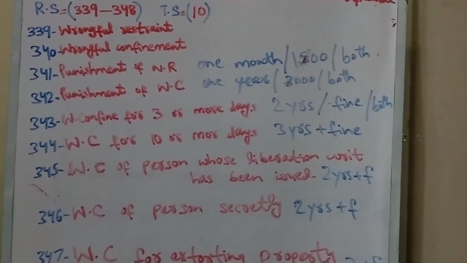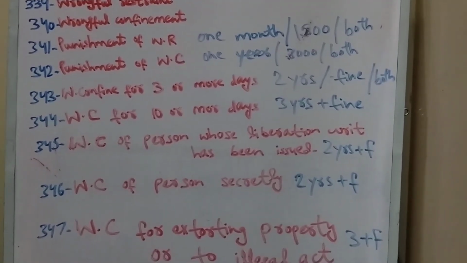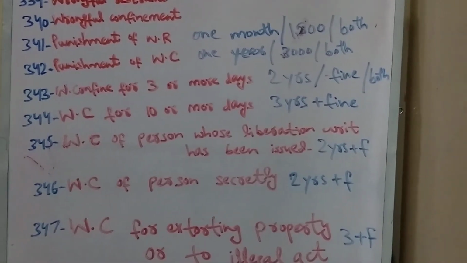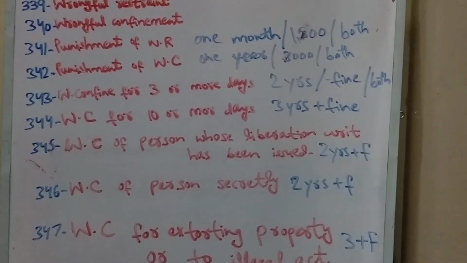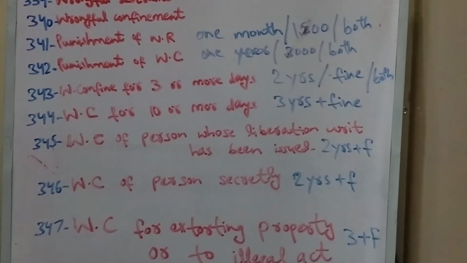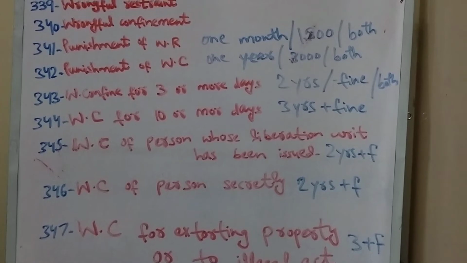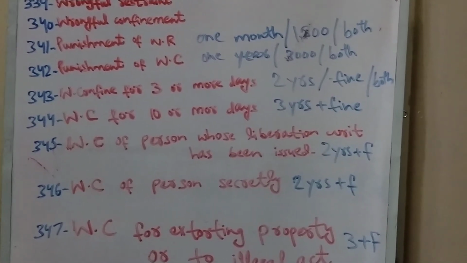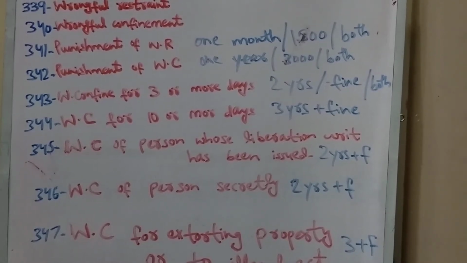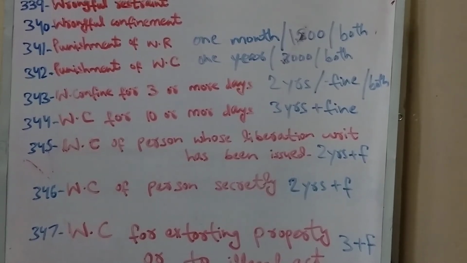Section 343 says that whoever commits wrongful confinement against a person, it may be a legal person, a natural person, an adult, a minor, a male, a female, or an animal, though I'm not sure about that, for 3 or more days. It's a time limit; a time period is specified for 3 or more days. The offender may be liable to 2 years imprisonment or fine or both, and the amount of fine will be fixed at the discretion of the court.